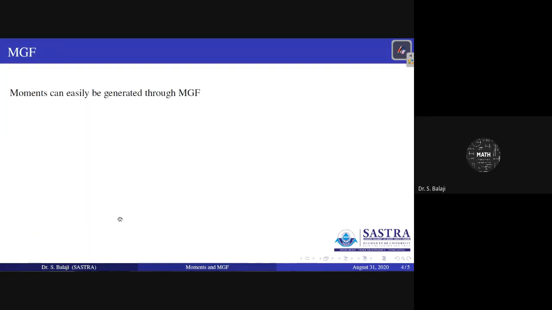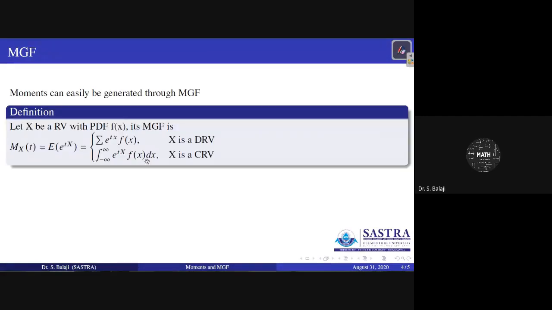Now, after moments, you have the moment generating function, MGF. Already you know that higher order expectations are generated by moments. Now, moments can easily be generated by the moment generating function. What is the definition of the moment generating function? That is the next topic.